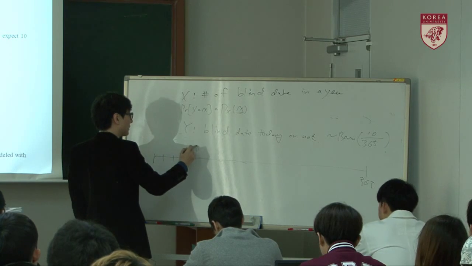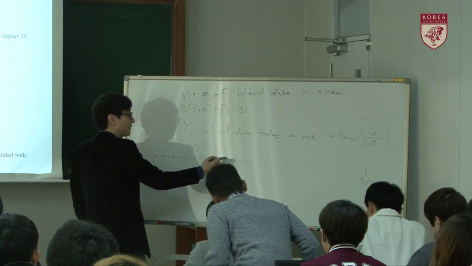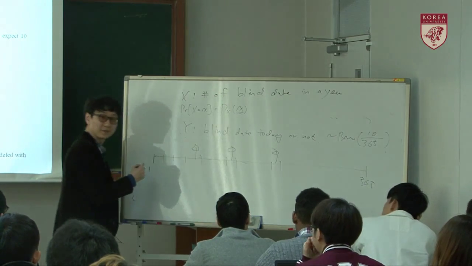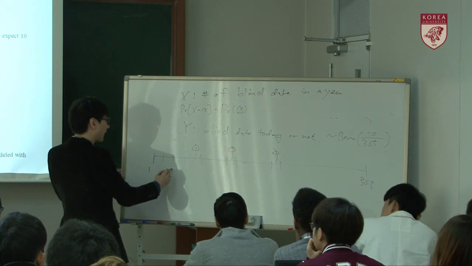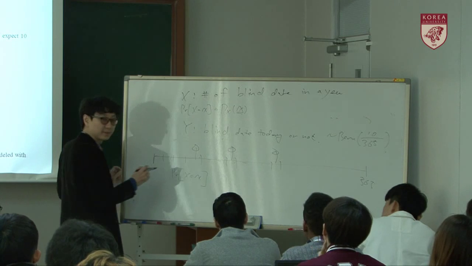So this is the day of a blind date, and this is another day of a blind date, another day of a blind date. Then what's the probability that X equals x?